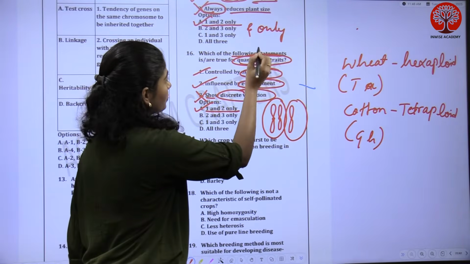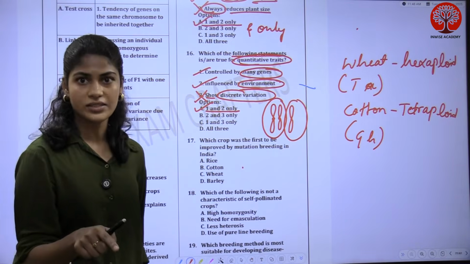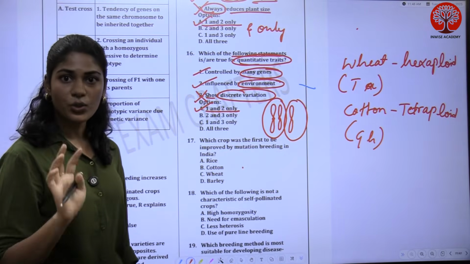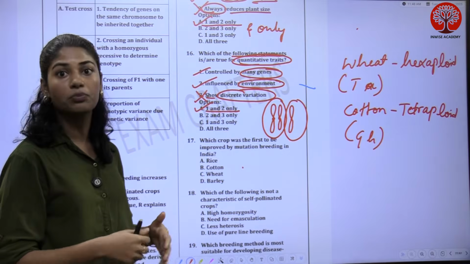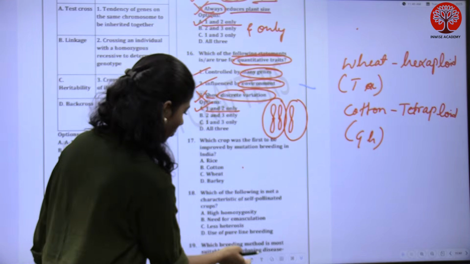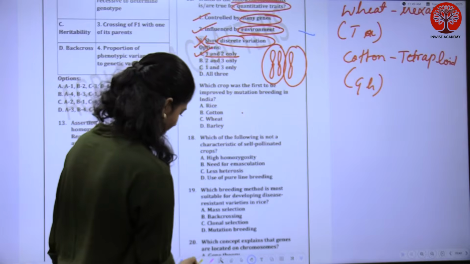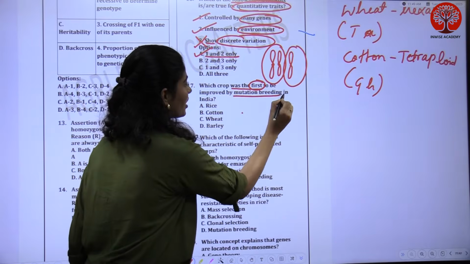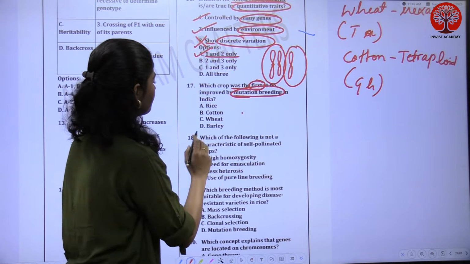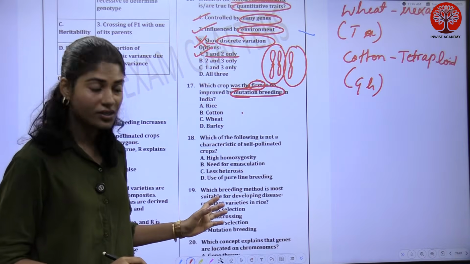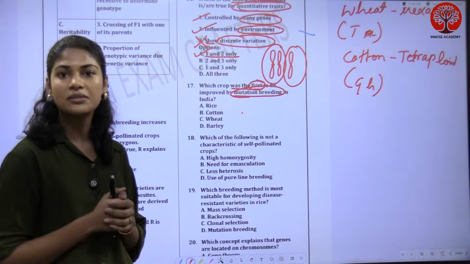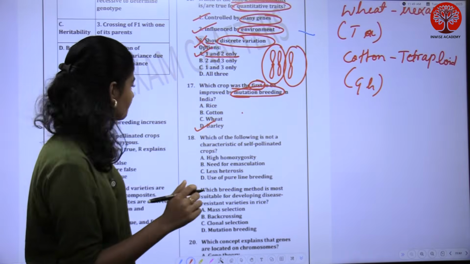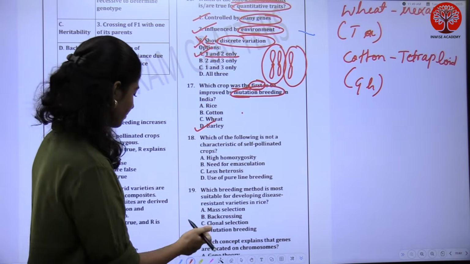Okay, so alternative to quantitative traits, what is there? Qualitative traits. You should know about qualitative traits, the features of qualitative traits. Okay, are you getting how you have to use these questions for your preparation? Fine. Let's go for the next question. Which crop was first to be improved by mutation breeding in India? Option A, rice. Option B, cotton. Option C, wheat, and option D, barley. So it is option D, barley. Okay, it's a very direct question, you should know.